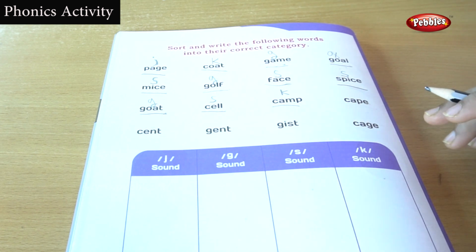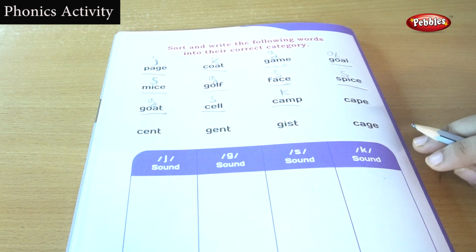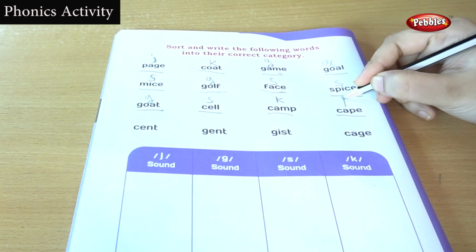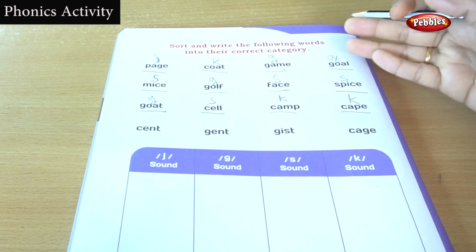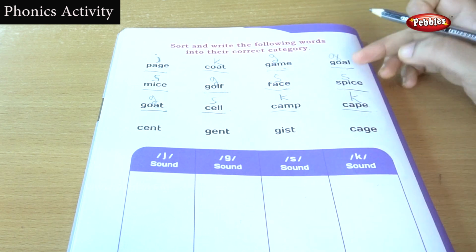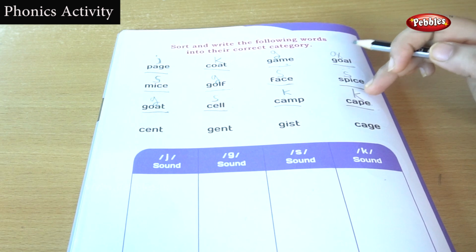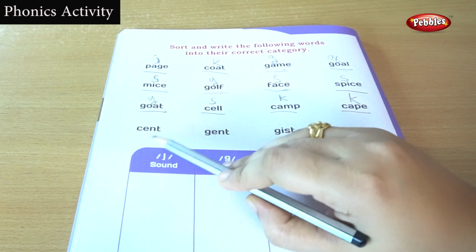Okay. From the word cape, are you hearing any K sound? Yes, you are hearing a K sound. So I am going to make a line and write a K here. Okay, this makes it easy to write a word in the particular column. So I am just writing the pronunciation sound of the letter here. Let's move to the next word.